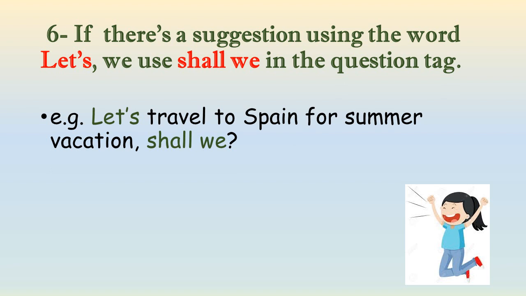What if we're talking about a suggestion using the expression let's? We use shall we as a question tag. So if you have an example like, let's travel to Spain for summer vacation, shall we? In the expression let's, we don't have any helping verb. So I'm using the helping verb shall as a solution to my problem. So it's going to be shall we. Also, I use the pronoun we because someone is suggesting an idea among a group of people. So he is talking, of course, about himself within a group of people. So we are using the pronoun we.